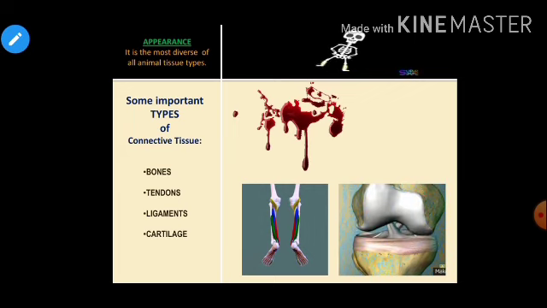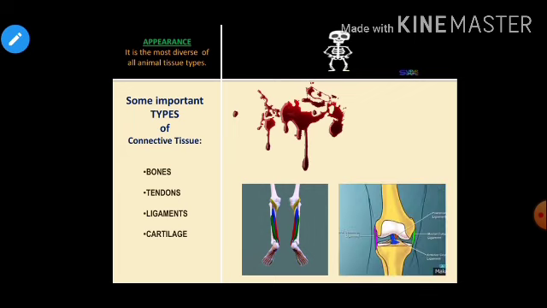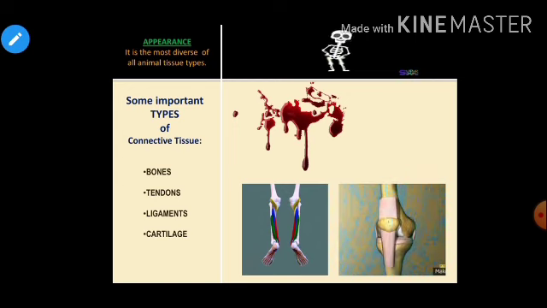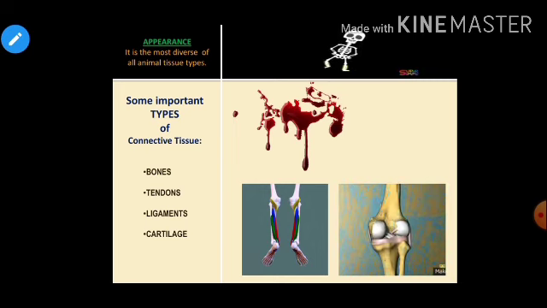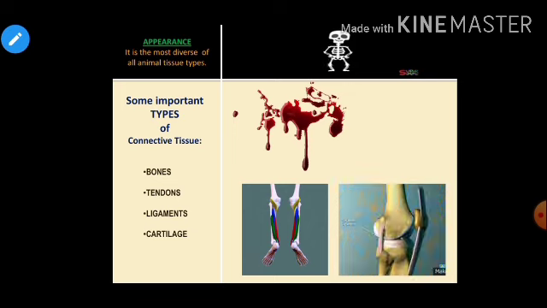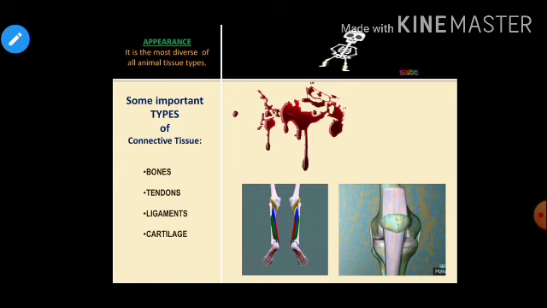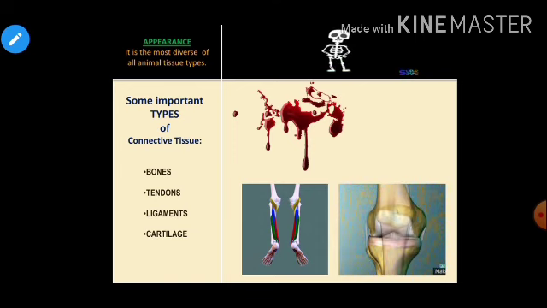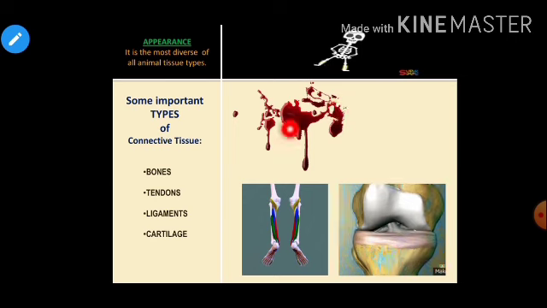So when you think of a bone, do you think that bone is something fluid-like or something very delicate? No. Bone is something which is rough, tough and hard, right? So bone is a connective tissue. On the other hand, another example of connective tissue is blood, right?